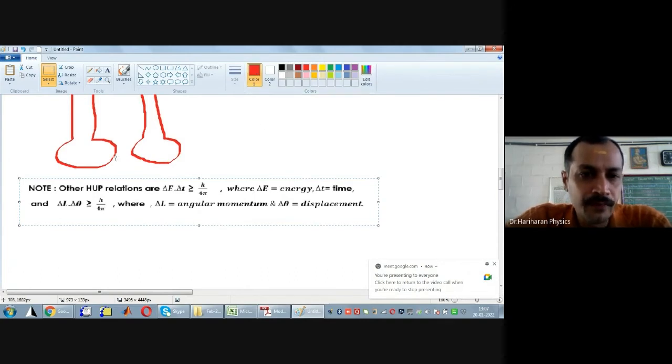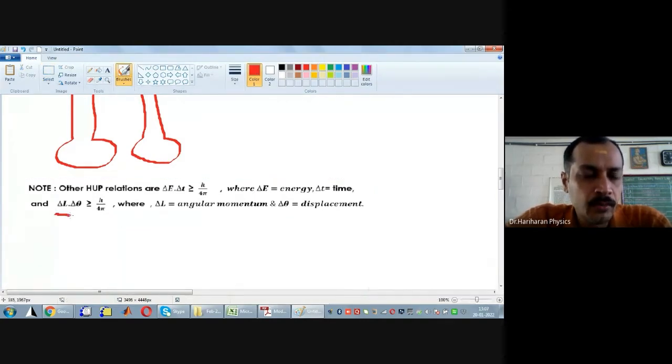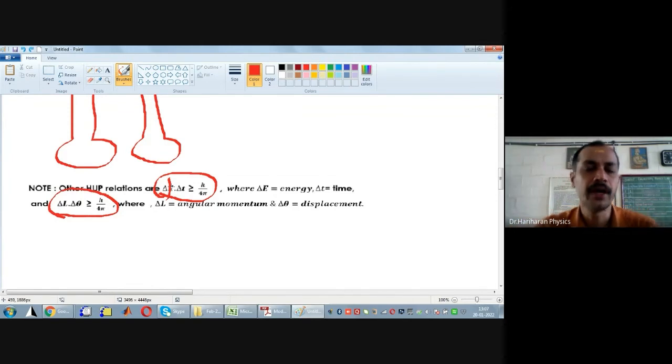Likewise, you have angular momentum and angular displacement. Okay, they will form a conjugate pair. Likewise, energy and the relaxation time of an excited state. So these two will be in conjugate pairs to each other. If you know the energy of the spectral line, you will not know the lifetime of the excited state. If you know the lifetime of the excited state, you will not know the energy of the spectral line. So these are the other forms of Heisenberg's uncertainty principle.